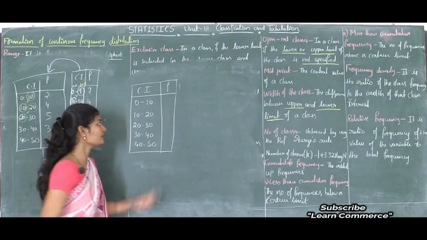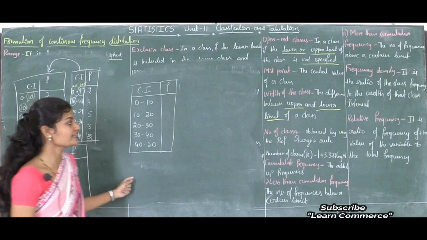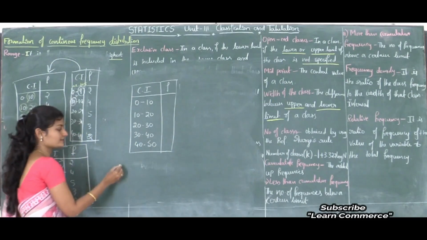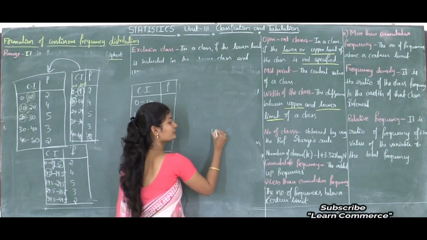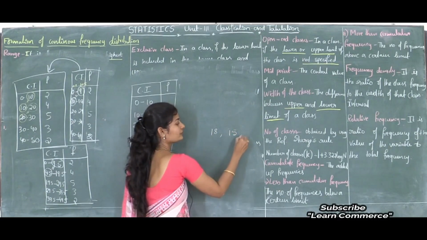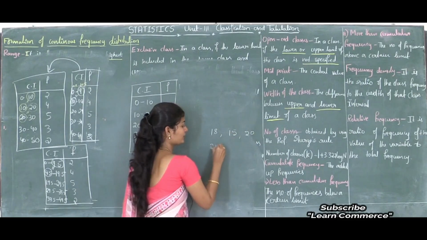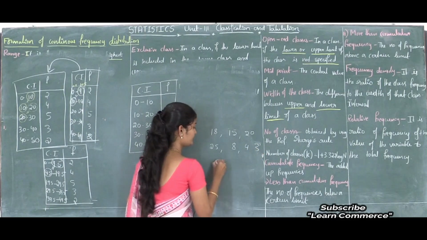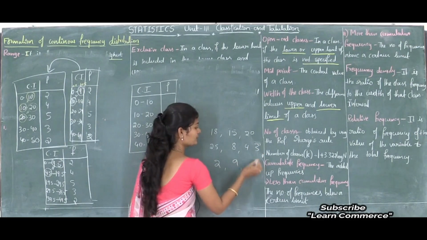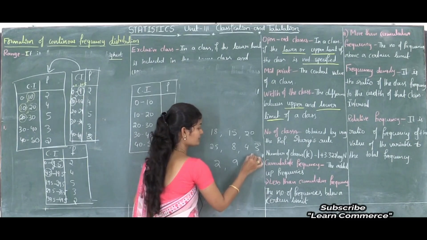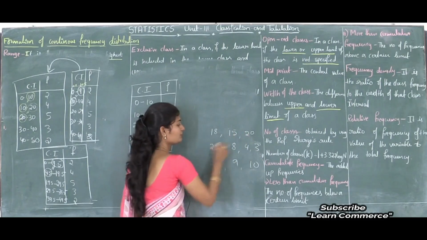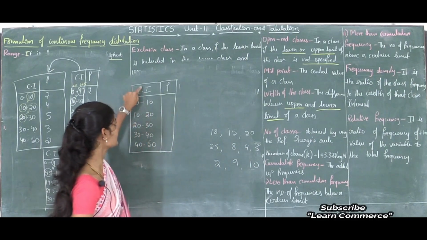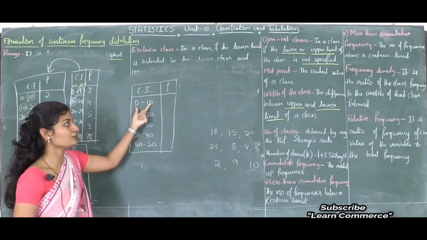See, for example, if the observations are like this, we can easily find out the width of the class. For example, if the observations are 50, 18, 15, 20, 25, next 8, 4, 3, 2, 9, then I will take one more digit, that is 10. See, 1, 2, 3, 4, 5, 6, 7, 8, 9, 10. Here 10 observations are there. If the class intervals are like this, we can find out the width easily.